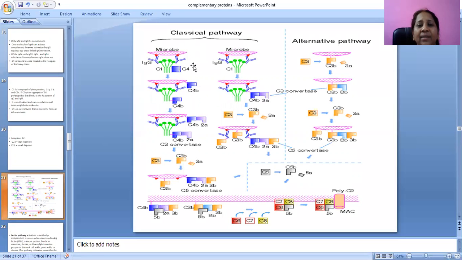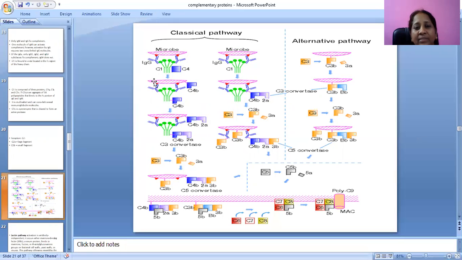Here we can observe the classical pathway. Microbes enter, IgG binds C1 at the Fc binding area, then C4b, then the C4b2a complex.